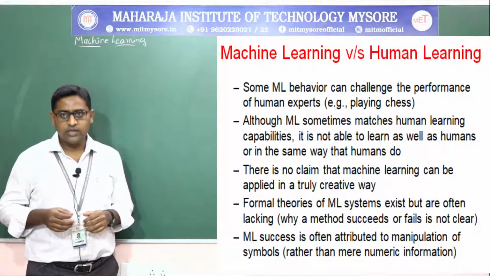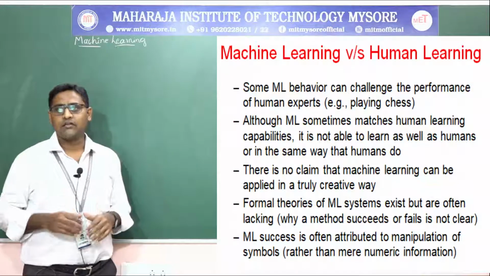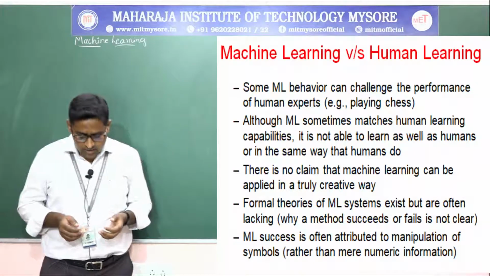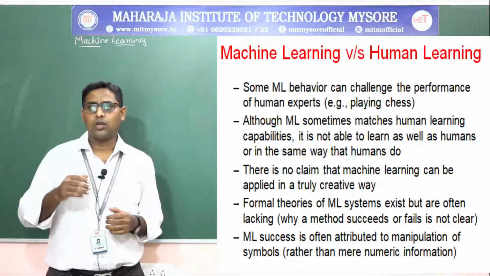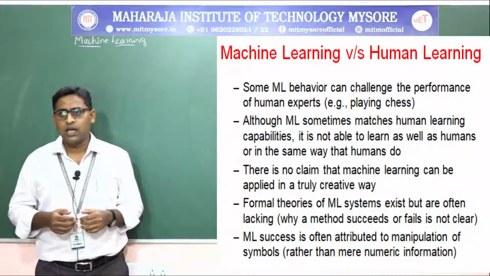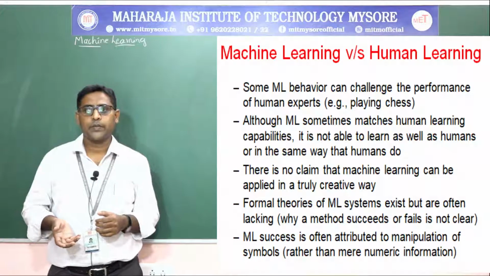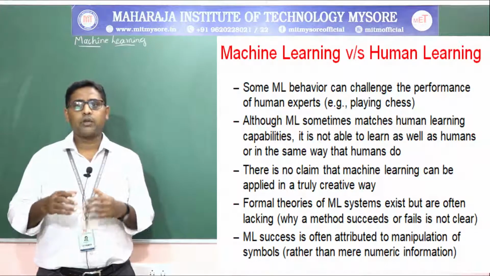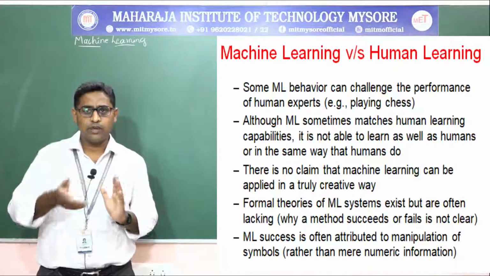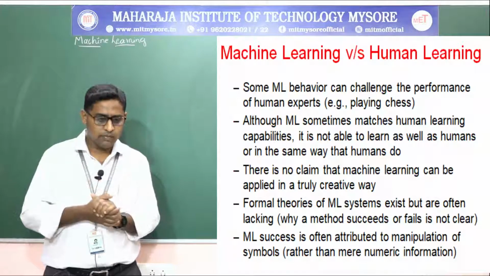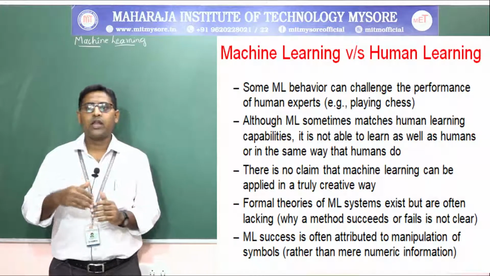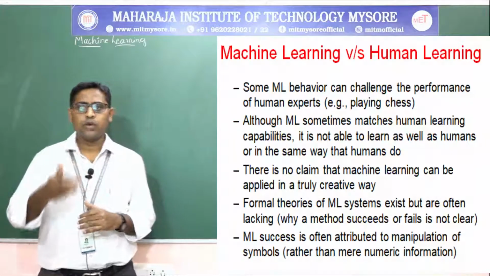Now the next point is with respect to machine learning versus human learning. Some machine learning can challenge the performance of human experts, for example in playing chess. A human expert might be very good at playing chess, but machine learning behavior can be very good compared to human experts.